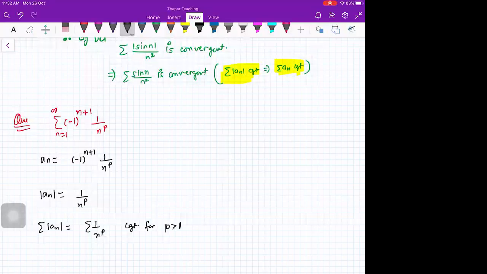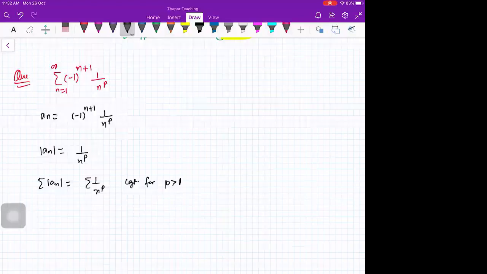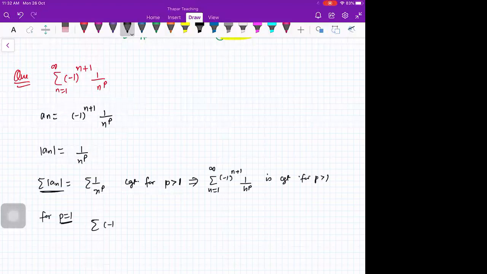And what about p less than or equal to 1? This series sigma mod of a_n is convergent for p greater than 1. This implies the original series is convergent for p greater than 1. And for p equal to 1, it is minus 1 raised to power n plus 1 upon n, from 1 to infinity.